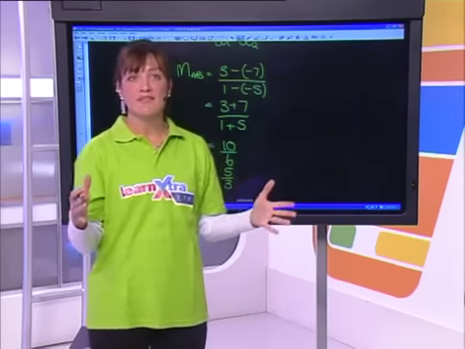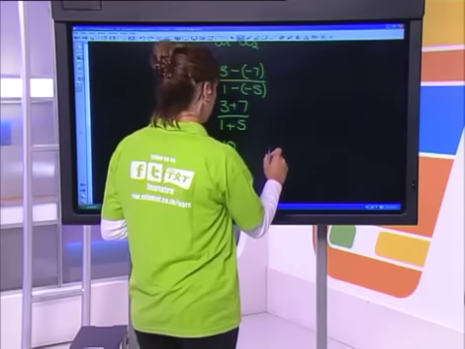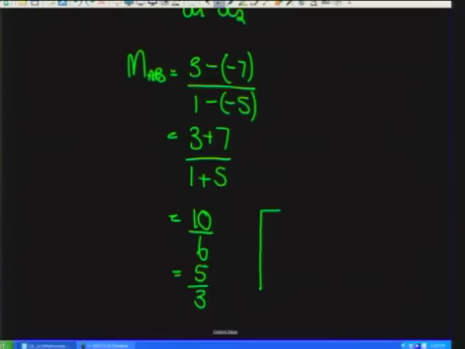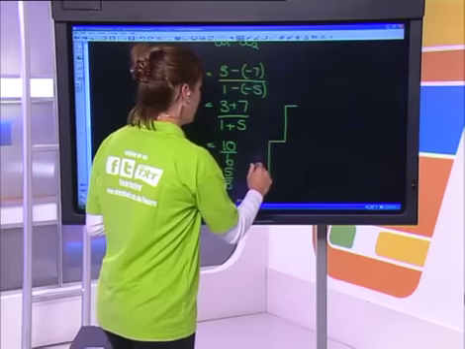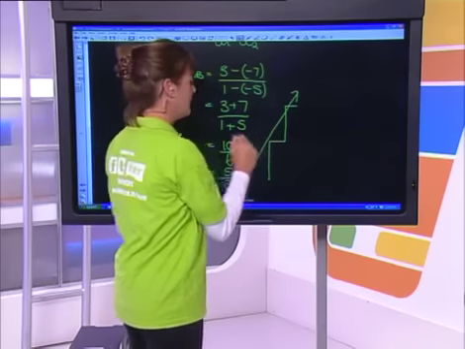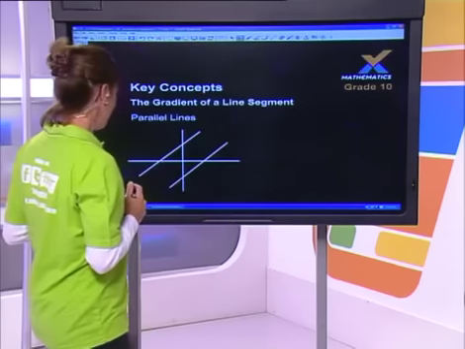If we were to take a staircase here, it would be quite a steep step up and a short step across, because your y is a bigger change. And we're climbing up the stairs, so it's a positive gradient. I hope that helps you.